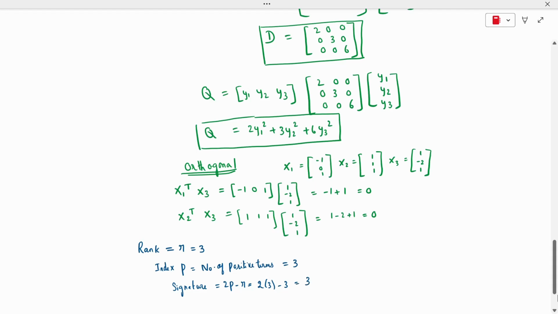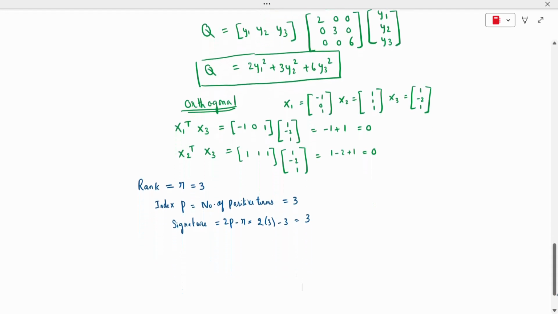What are the corresponding conditions for finding the nature? First case, when all the values are the same.